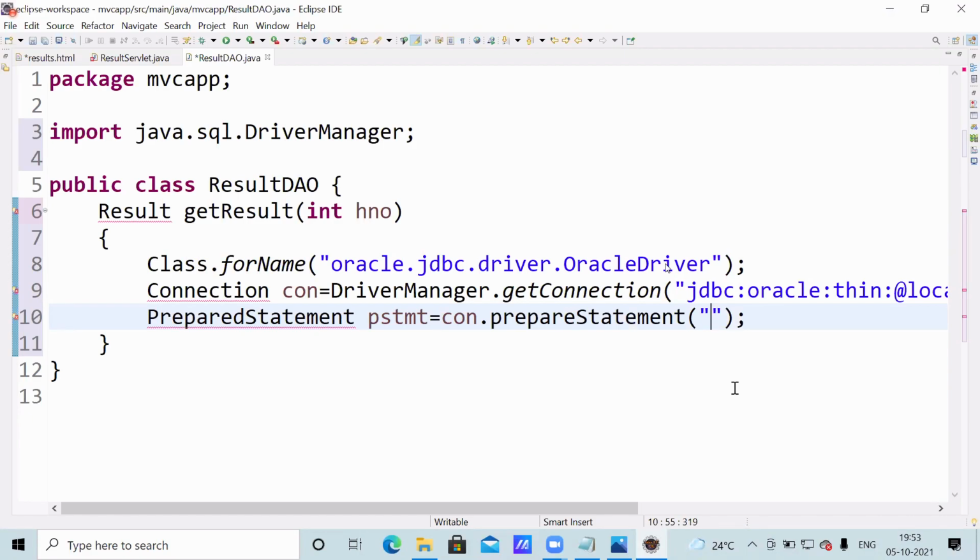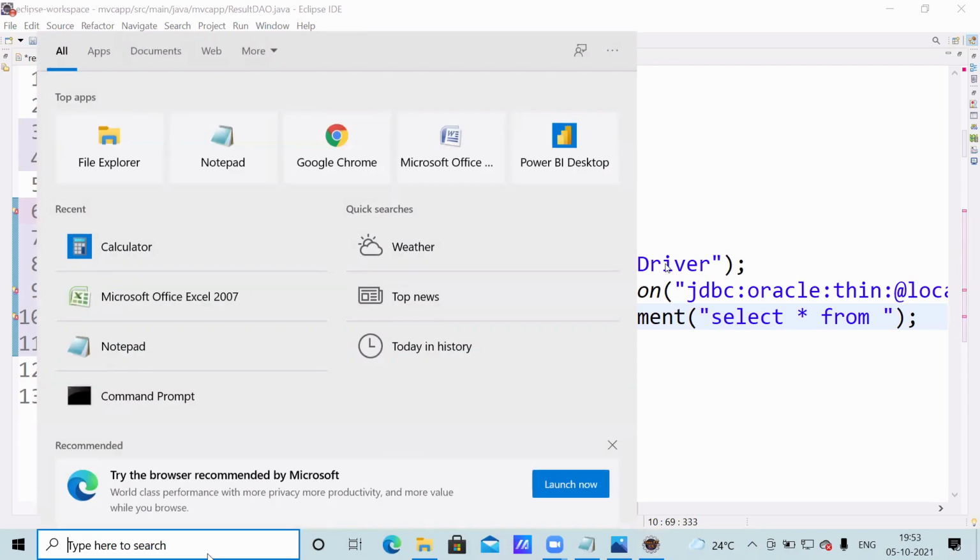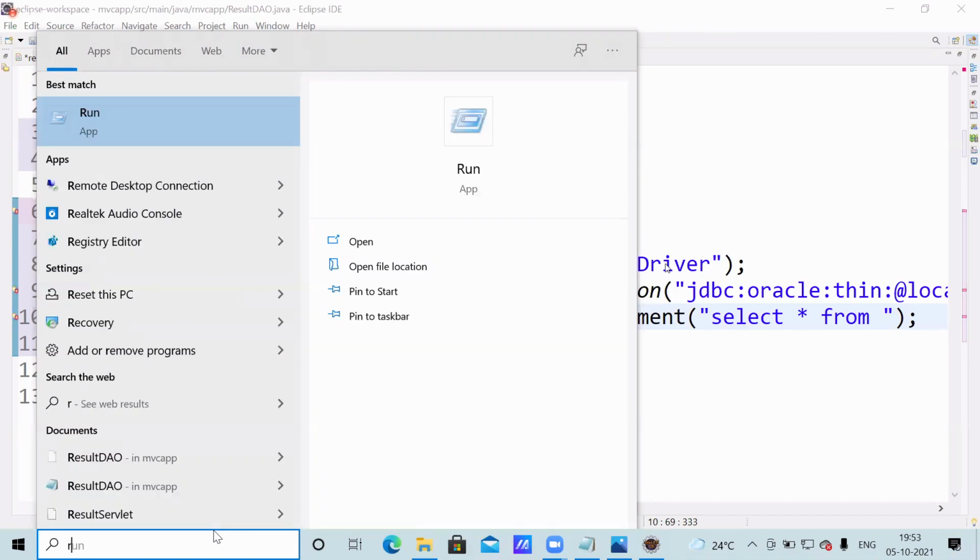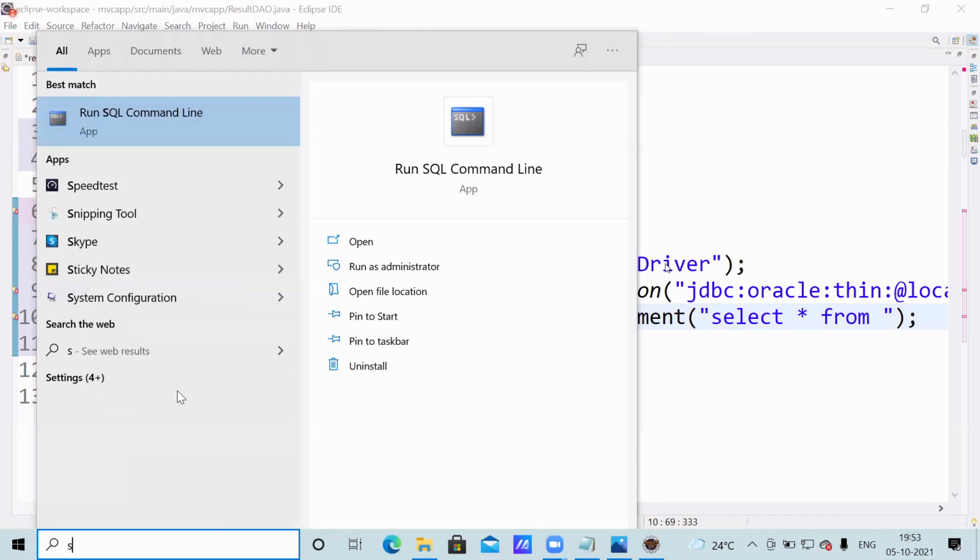What is the query we have to write? This hall ticket number we have received, that we can pass dynamically. Select star from our table name. Yesterday we created one table. The table name is result or results, I gave something. Okay, I'll check it. SQL, right click, run as administrator.